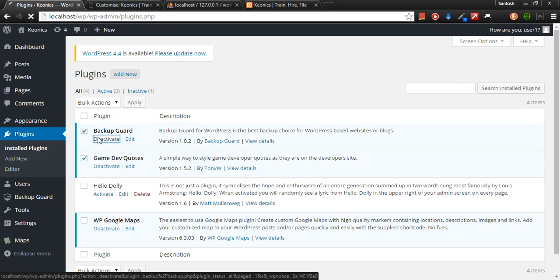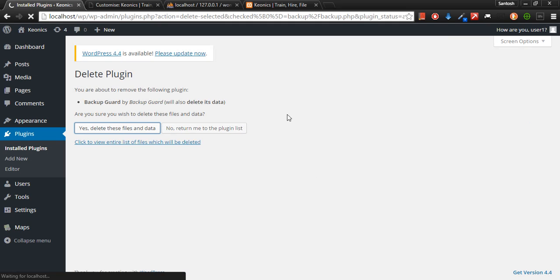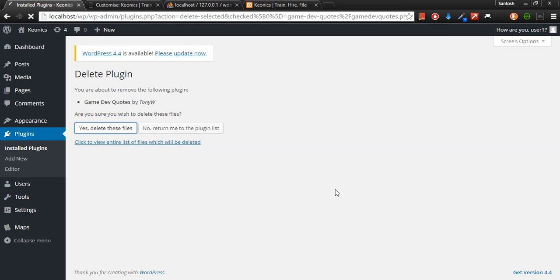If you want to delete them, you need to deactivate and then delete them, guys. Otherwise, they won't let you delete. Look, backup guard I want to delete. Let's say I'll do that. I want to delete the game dev codes, possibly. I'll do that. It's mostly like that.